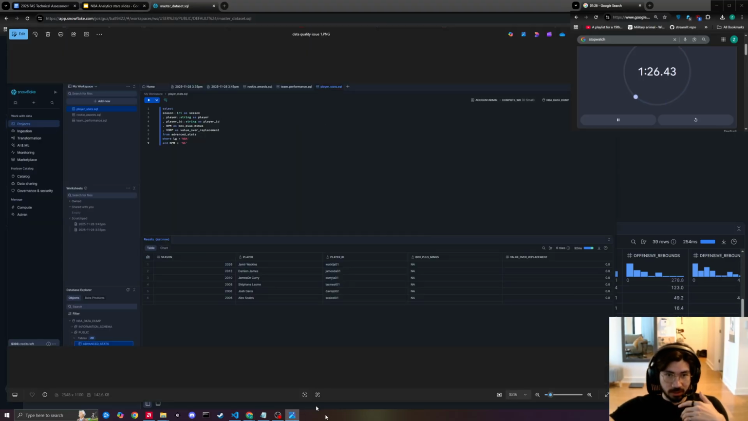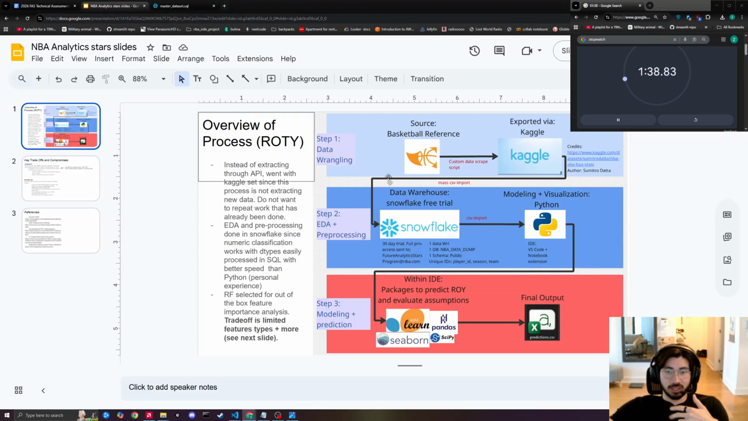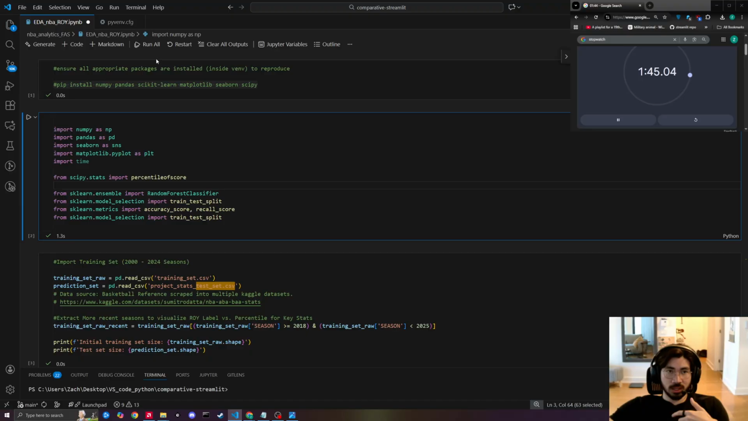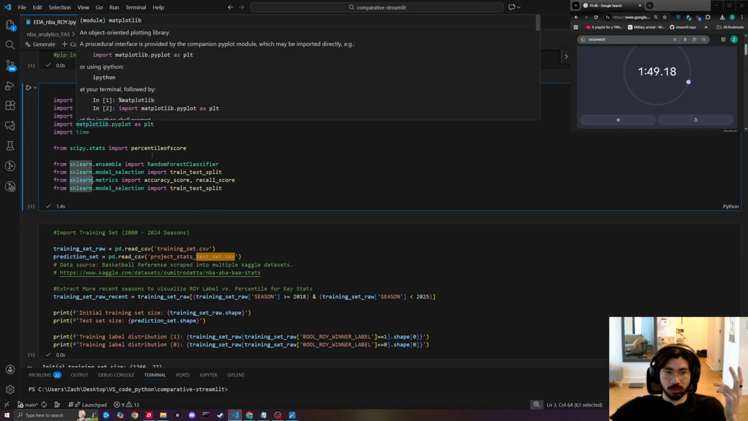One other thing is that it made the exploration much easier. It's much more intuitive to see what players are missing from the data set, if it's acceptable or not, things like this. But after extracting the data set from Snowflake, we imported it through CSVs into Python, which is where all of the modeling took place. So we use the standard data science libraries, sklearn, matplotlib, et cetera.